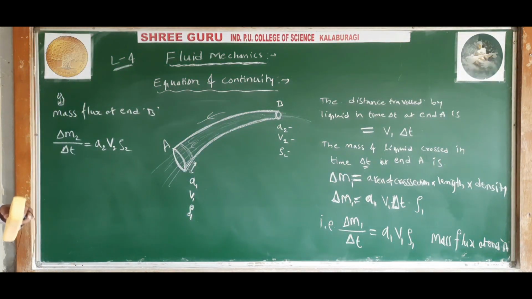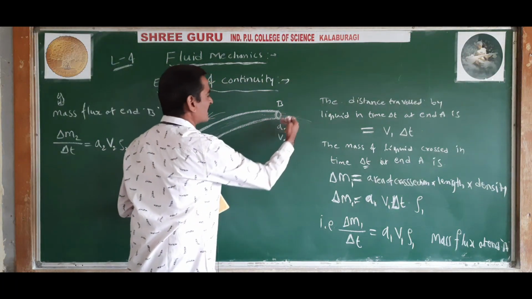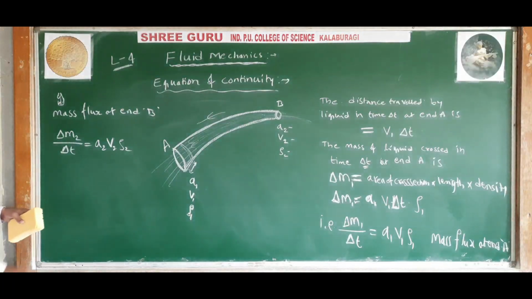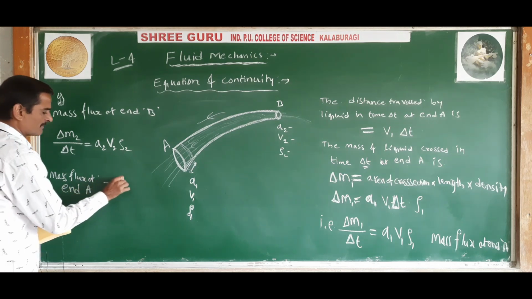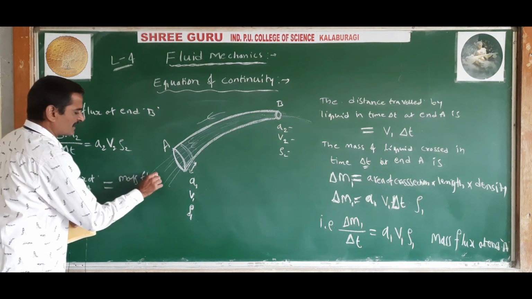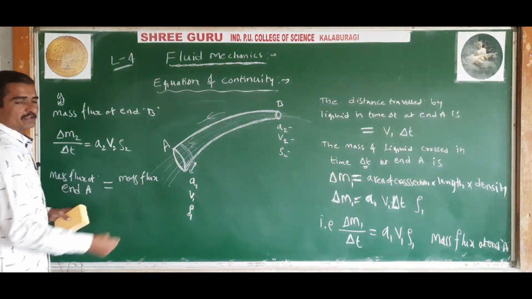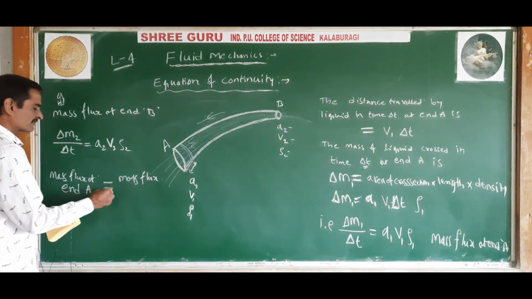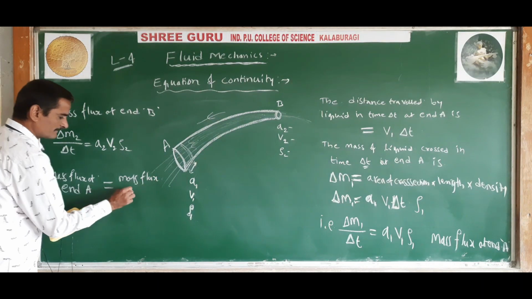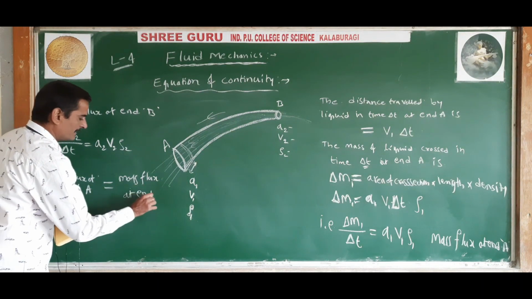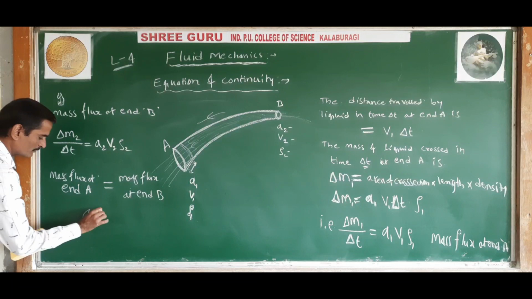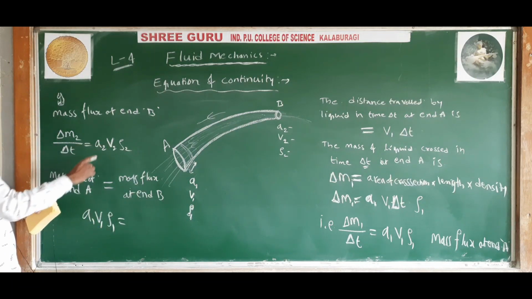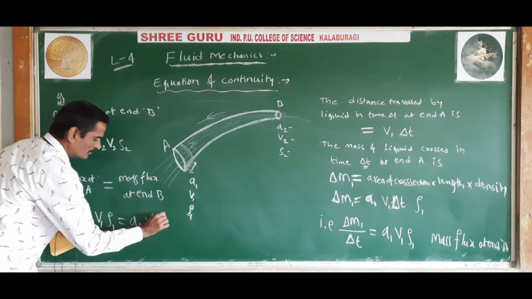So therefore the mass flux at the end B must be same as mass flux at the end A. That is, mass flux, mass per unit time flowing at the end A, must be same as mass per unit time flowing at the end B. So it is mass flux at the end A, that is A1 V1 rho 1, and mass flux at the end B, A2 V2 rho 2.